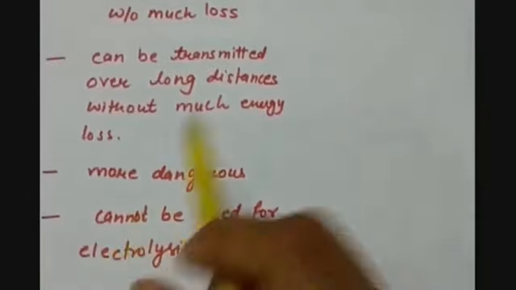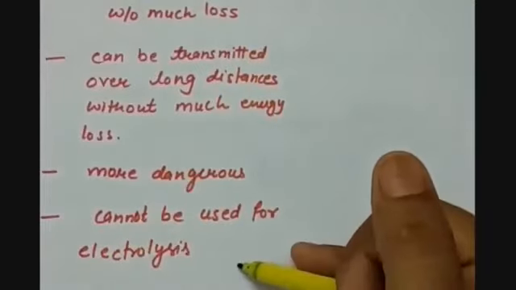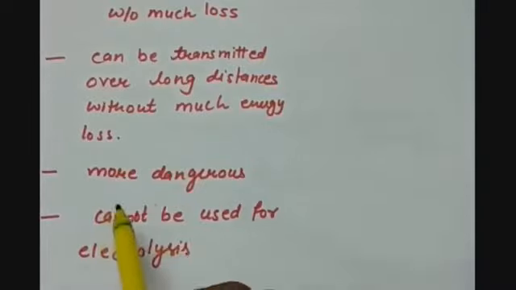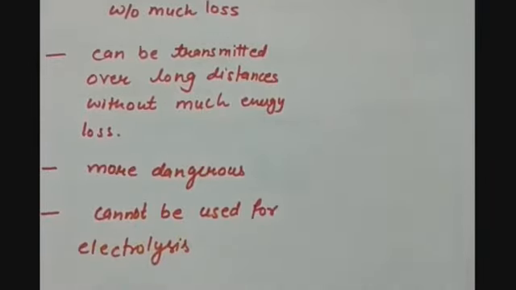But after having all these advantages, some of the disadvantages of AC are that AC is more dangerous and it cannot be used for the processes like electrolysis. So for these purposes we use DC. So these were the differences between the AC and DC, or you can say the advantages and disadvantages of AC over DC. So dear students, let us come to the main topic, that is electric generators.